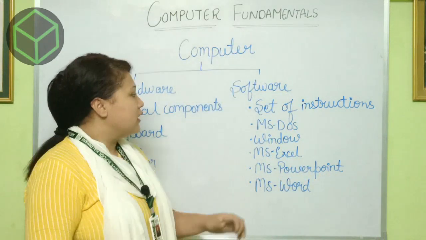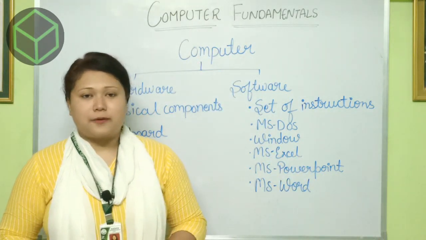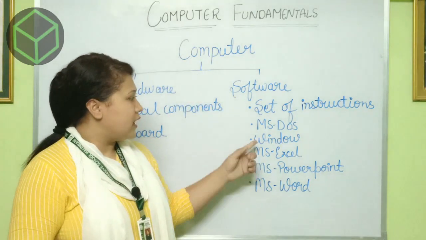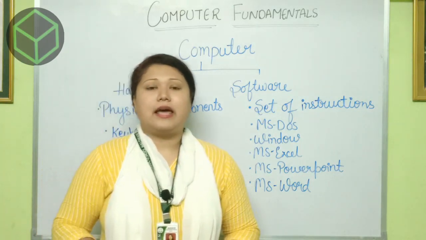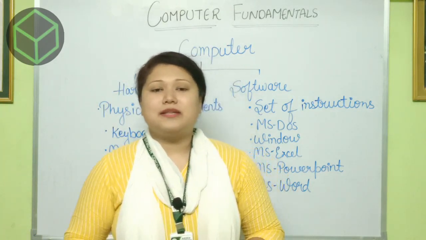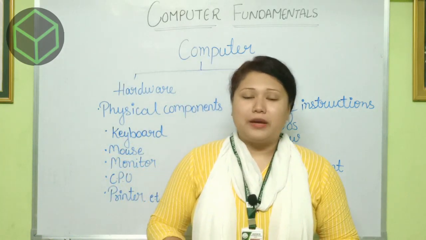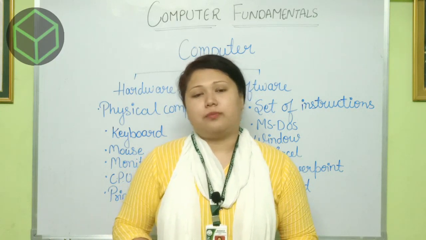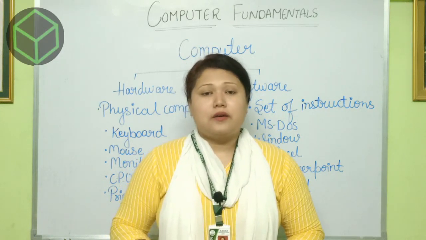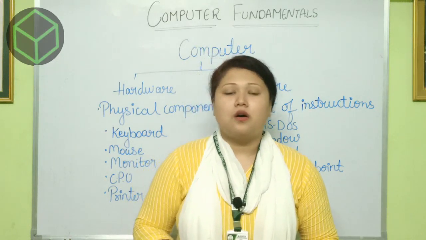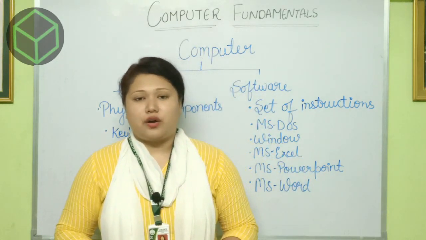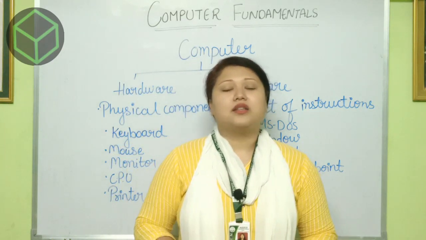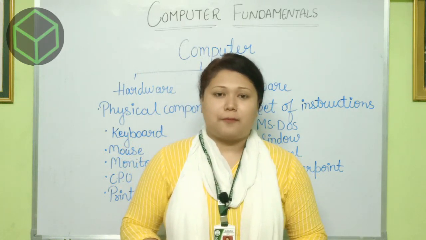Now about software. Software are the set of instructions. Examples of software are MS-DOS, Windows, MS Excel, MS PowerPoint, MS Paint, MS Word. So these are the two main components of a computer system. Without them, a computer system will not be able to perform any kind of task, whether it is calculation, playing music, making a drawing or even doing a video chat. So these two components are the most important parts of a computer system.